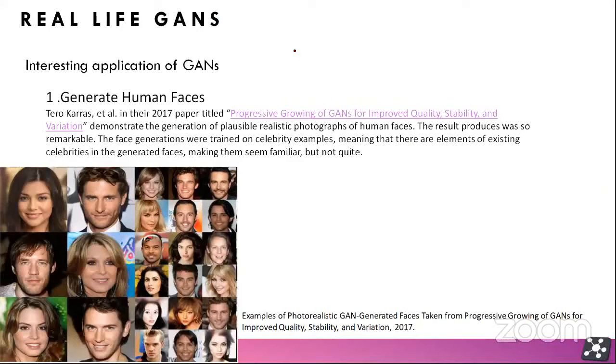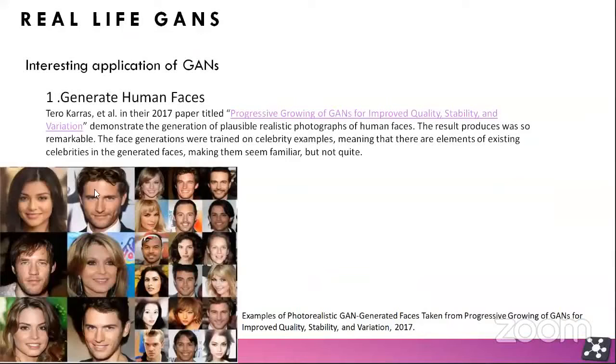Some of the real life interesting applications of the GANs. So this is the first paper titled, in 2017, Progressive Growing of the GANs for Quality, Stability, and Variation.